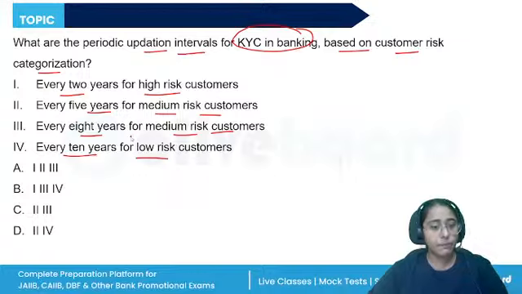Now, the deposits also require re-KYC. KYC is done when the account is opened. Re-KYC is done periodically to verify the identity of the client. If there are any changes in the address or any other important information, it has to be done again. So, what is the time period for it?